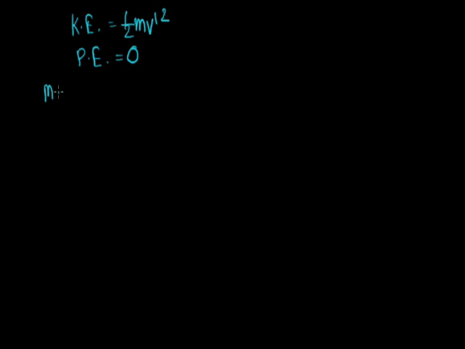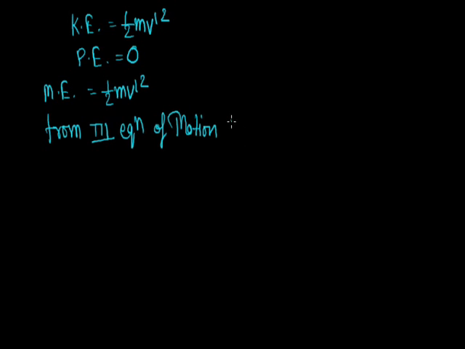So total mechanical energy is half m v dash square. From the third equation of motion, v square equals u square plus 2gh.